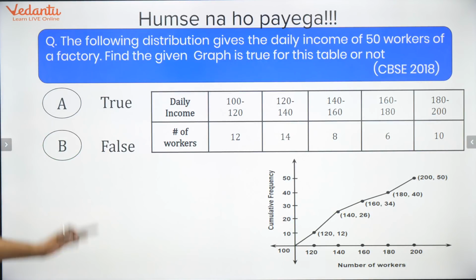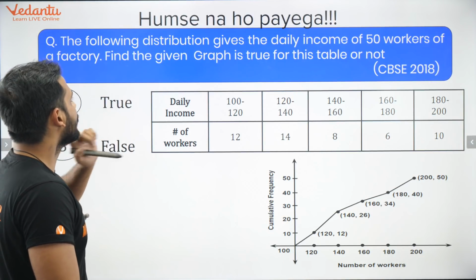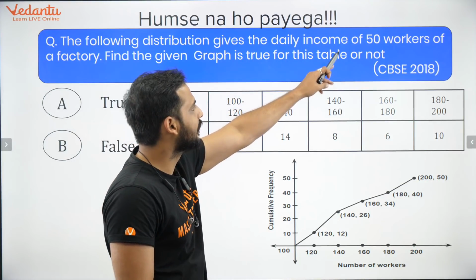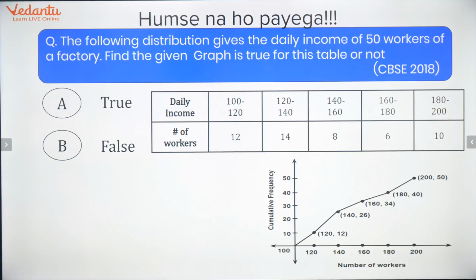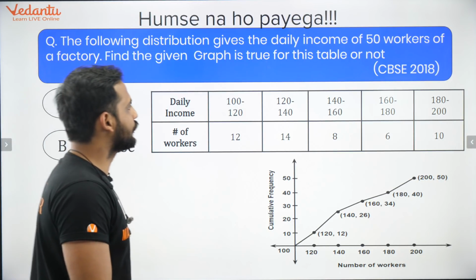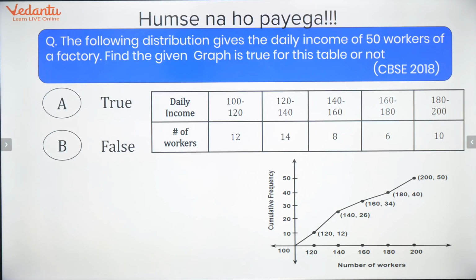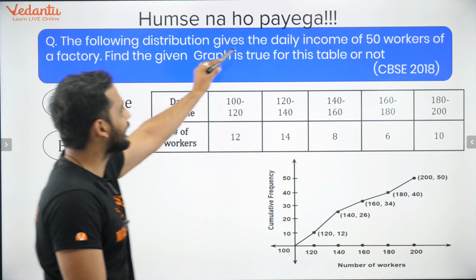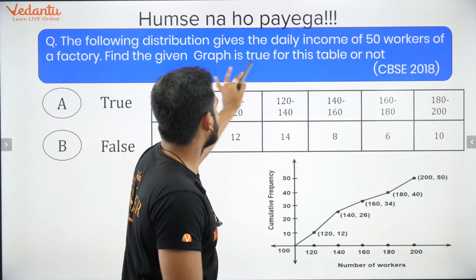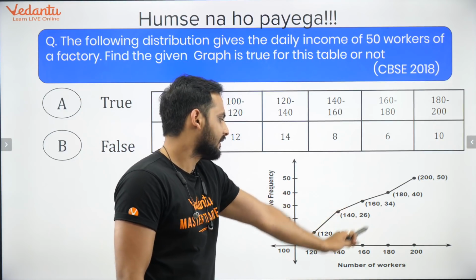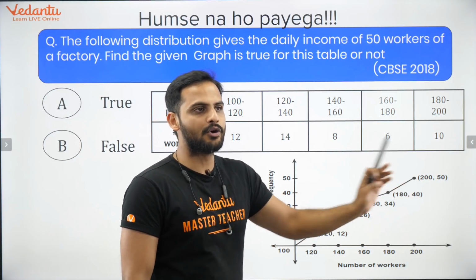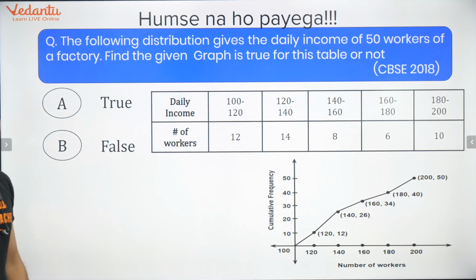Now let's move to the next question, which was your humse na ho payega question. The following distribution gives the daily income of 50 workers of a factory. We need to check whether the given graph is true for this table or not. So this is the graph. Tell me one thing, by looking at this graph, is it a less than type or more than type? Less than type. Very good.